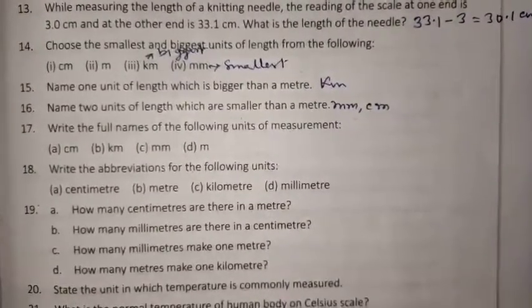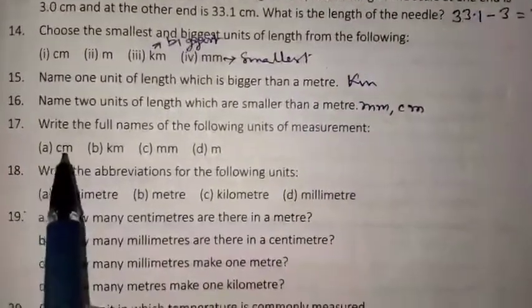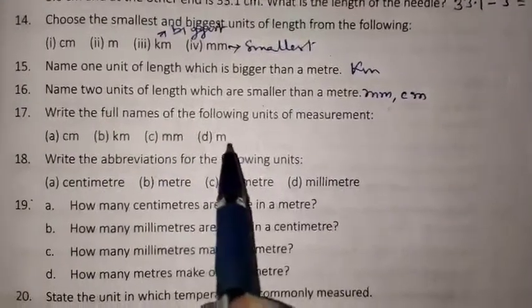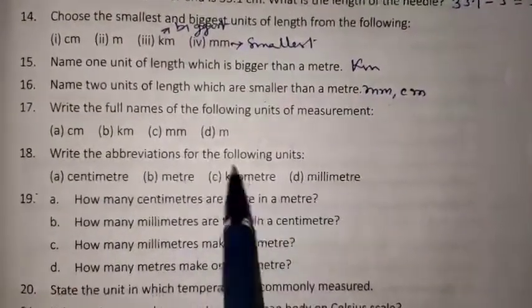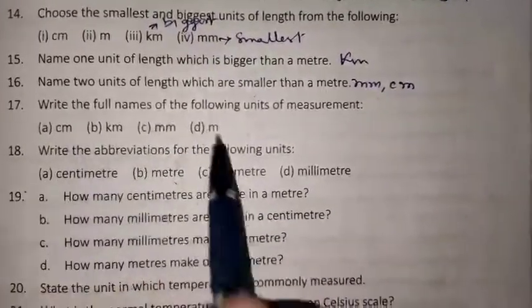Write the full name of the following units of measurement. Centimeter, we will write CENTIMETER. Kilometer, millimeter and meter. Write the abbreviation. For centimeter, this answer. Kilometer, this. Millimeter, this. And meter, this one answer. We will exchange it from here.